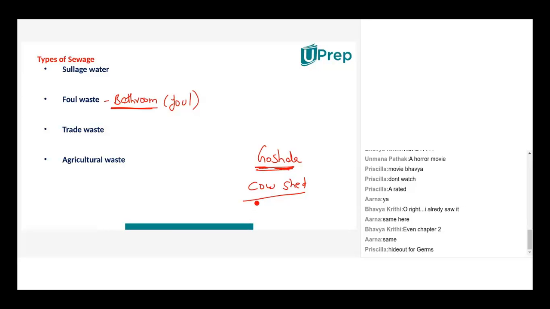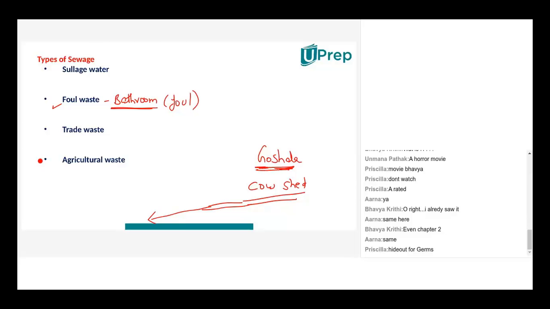There, on a daily basis, there are quintals of animal waste. Where does it all go? There also you will find a water body close by, so there are drainage pipes which lead to those water bodies. So that also adds up to the sewage, foul waste.